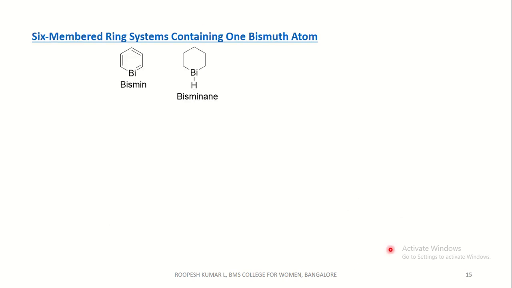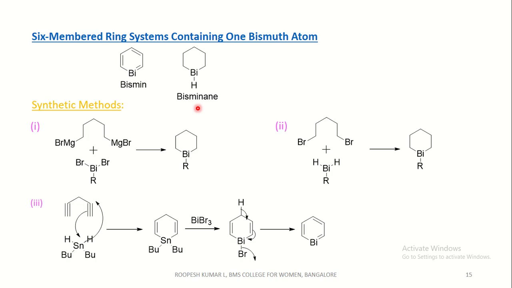Coming to the next one, 6-membered ring systems containing one bismuth atom. This is bismine, this is bismane. Synthetic methods: the Grignard reagent reacts with dibromo bismuth, and we get bismane. In the next method, dibromopentane reacts with bismuth hydrides, and we get bismane. That is, the lone pair on bismuth attacks this carbon with elimination of bromide ion, and again it follows the same procedure for this, which forms a cyclic ring.